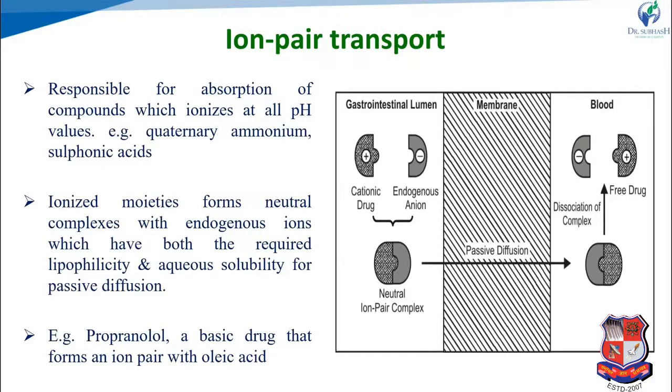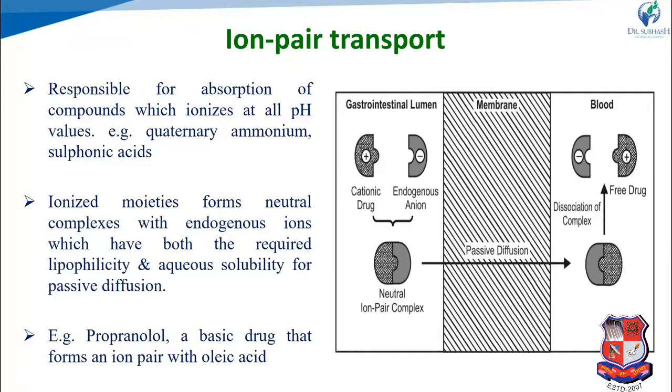Next one is ion pair transport. What happens in ion pair transport? The ionic drug binds with opposite ions and forms a neutral complex. That neutral complex crosses the cell membrane, reaches the other side, the blood, and dissociates, releasing the free drug. It is responsible for the absorption of compounds which ionize at all pH.